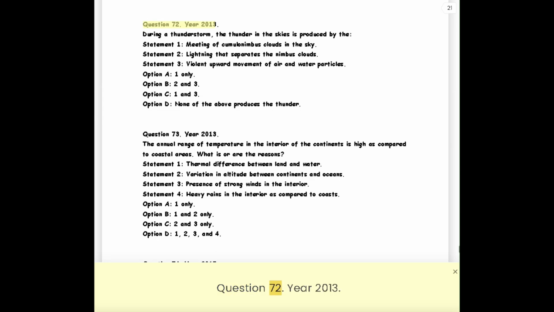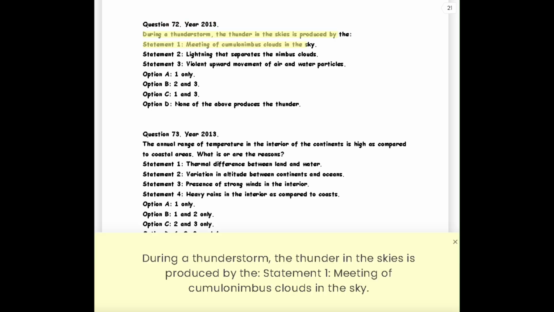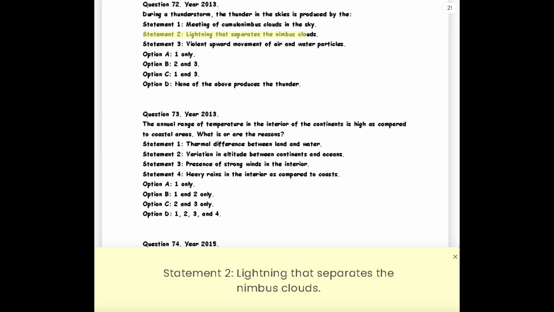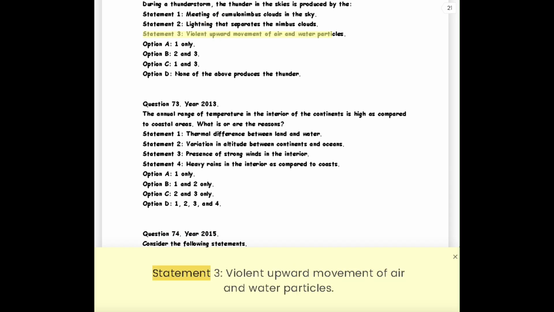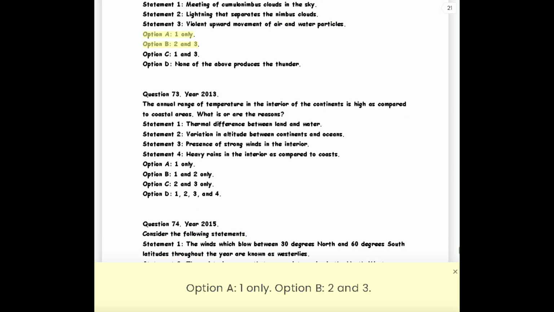Question 72. Year 2013. During a thunderstorm, the thunder in the skies is produced by the, Statement 1, meeting of cumulonimbus clouds in the sky. Statement 2, lightning that separates the nimbus clouds. Statement 3, violent upward movement of air and water particles.